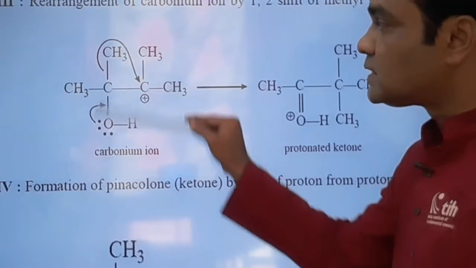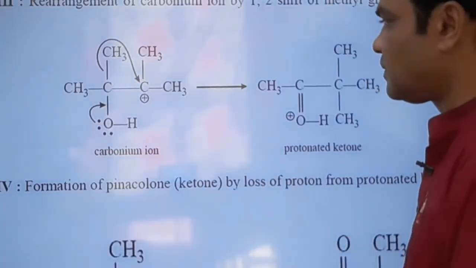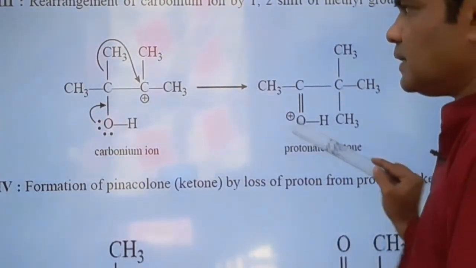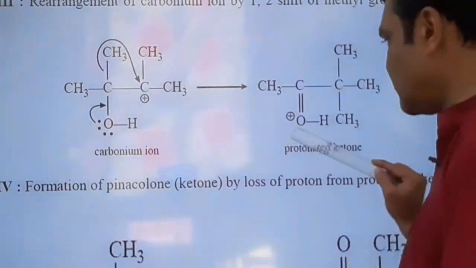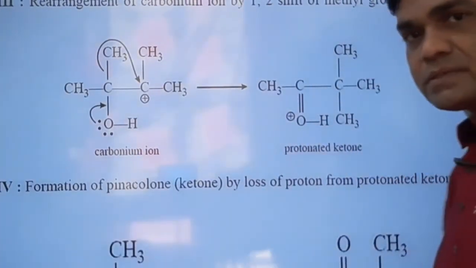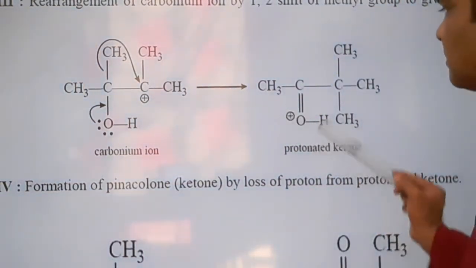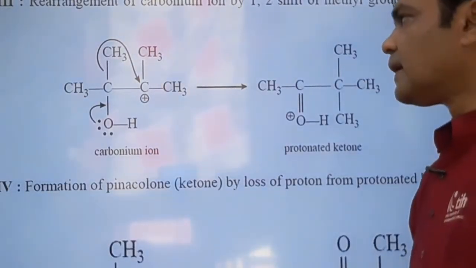And as oxygen's lone pair is utilized, there is a positive charge formation on oxygen. So oxygen bears positive charge. Methyl group transfer and oxygen donating lone pair take place simultaneously. Oxygen having positive charge is called oxonium ion, so it is a protonated ketone.